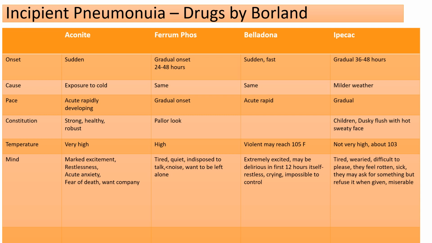What is the constitution of the patient? Whether it is strong, robust, or paler, or it is a child case. What is the temperature? Whether it's very high, medium, or very low. And what is the type of pulse? How is the mental makeup of the individual? Whether he is very excitable, irritable, wants to be left alone, wants company, needs to be pampered, is in a delirious state, sees many different faces, fancies, etc.